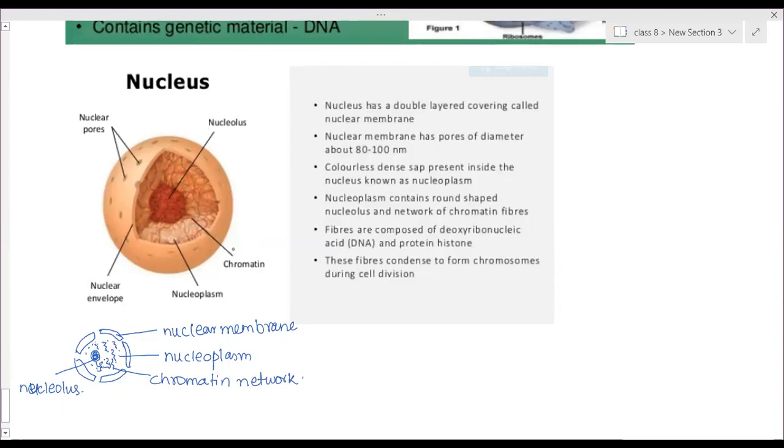The nucleus plays a very important role when the cell divides.